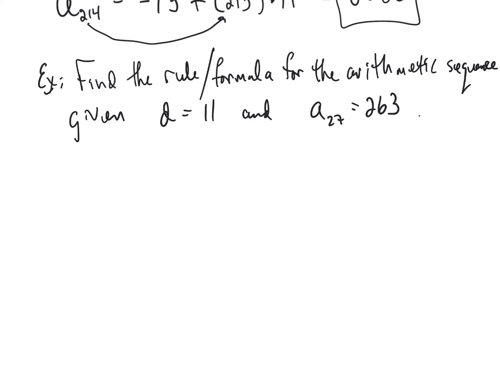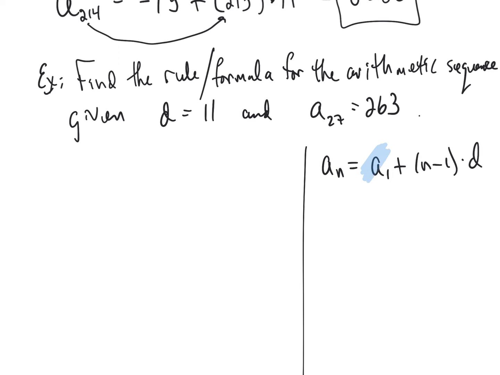Okay? So the process goes like this. On the right-hand side of the page, I'm going to create the rule or the formula by starting with our arithmetic sequence formula. A sub n equals a sub 1 plus n minus 1 times d. And our objective is to find two values.